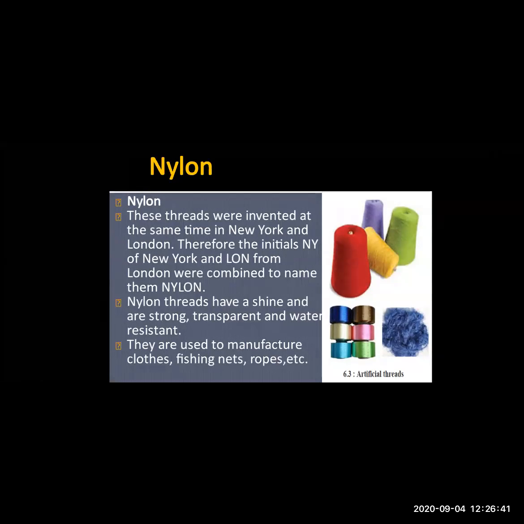Means at the same time, both the countries invented the thread. So initial letters of NY from New York and LON from London were combined, and the new word was formed, that is nylon. Now you can see the nylon threads. How does the thread appear? They are shiny, they are strong, they are transparent, and they are water resistant. Water resistance means it does not soak much water.